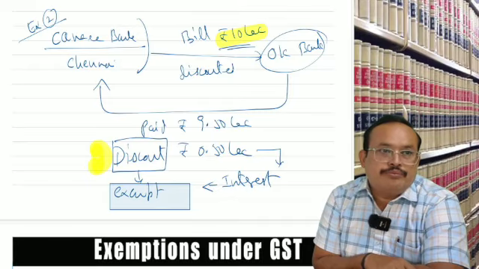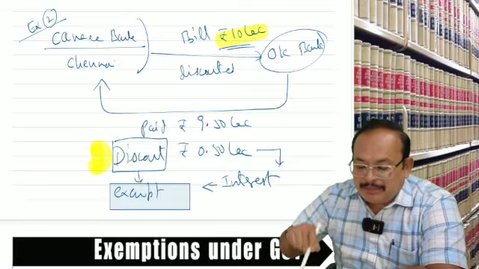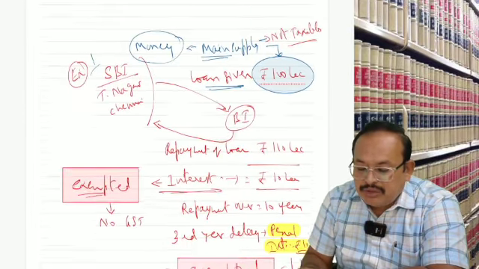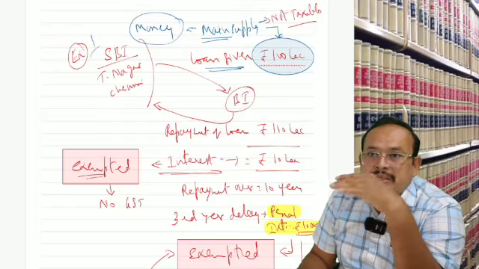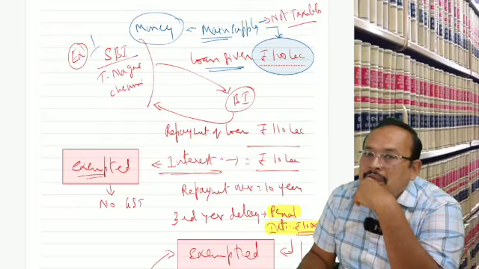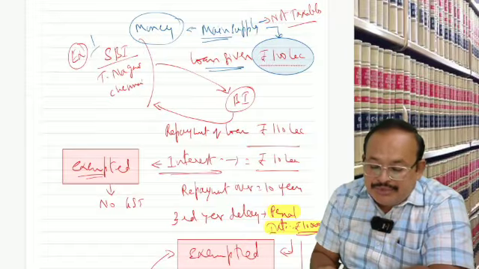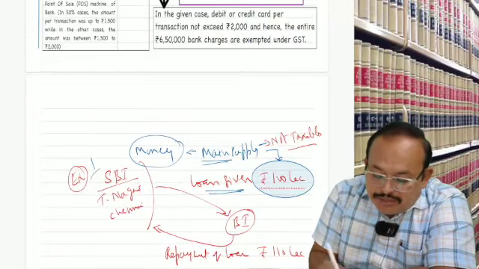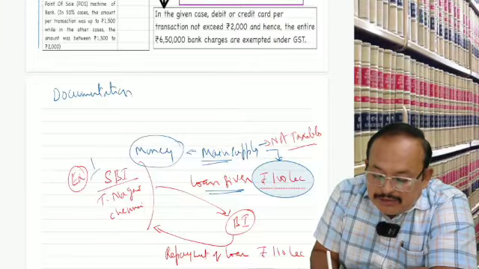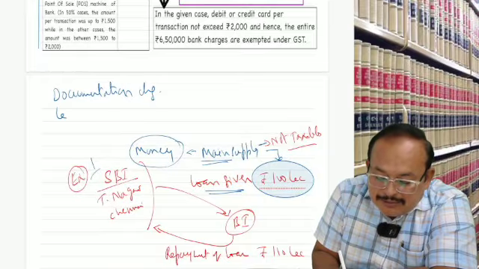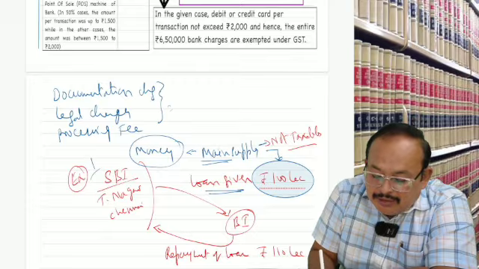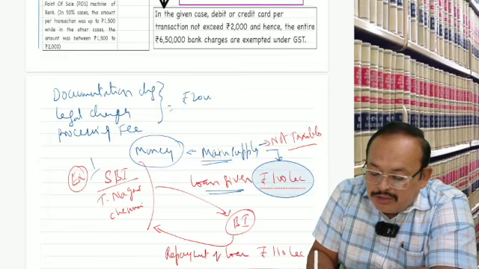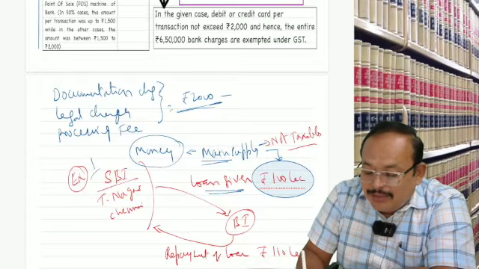You take the loan. இப்போ லோன் சம்பந்தப்பட்டது பாருங்க. Here Bharatwaj Institute has taken the loan, how much, sir? In the example, 1 crore, 100 lakhs. Now for granting that loan there is documentation charges, legal charges, processing fee. இது எல்லாமே, let us say rupees 2000, taxable or exempt?